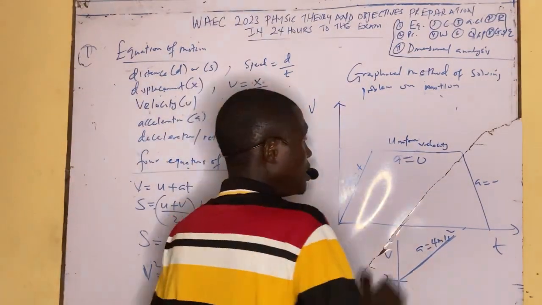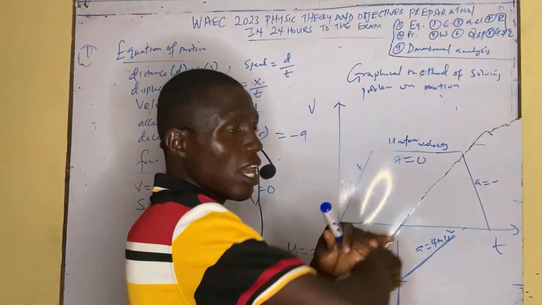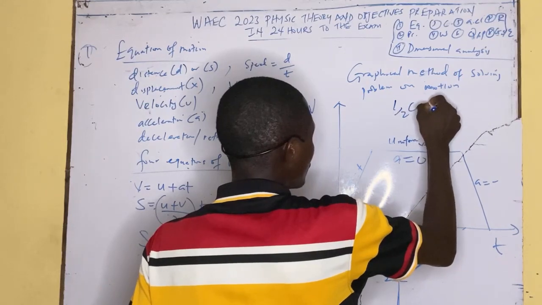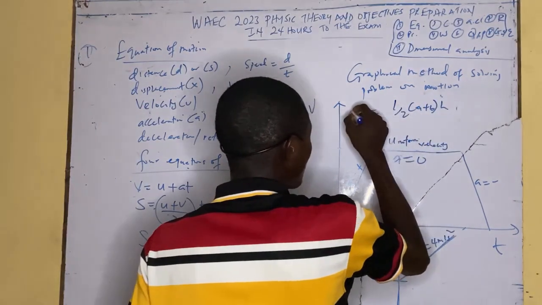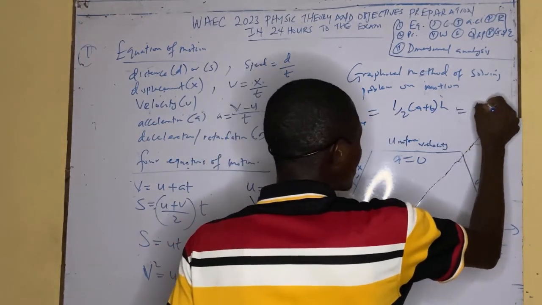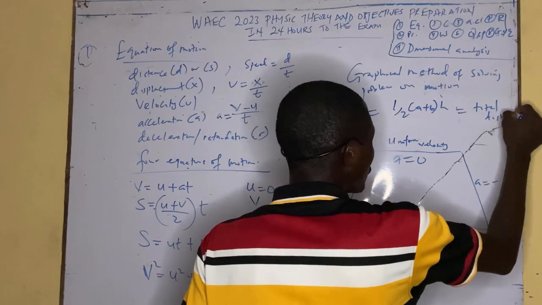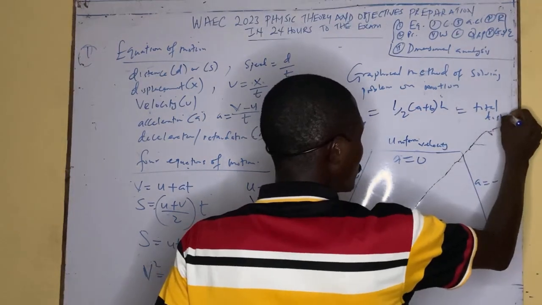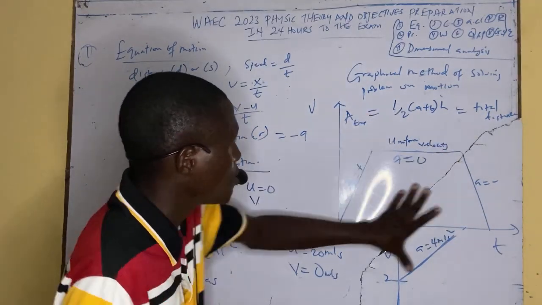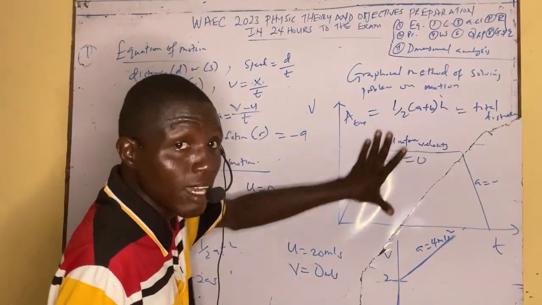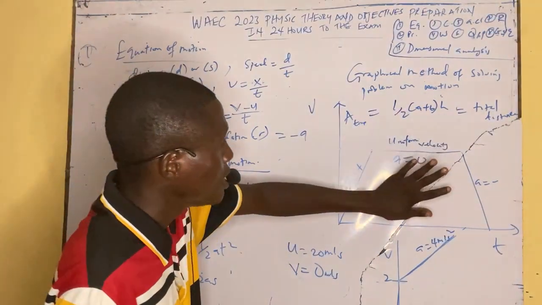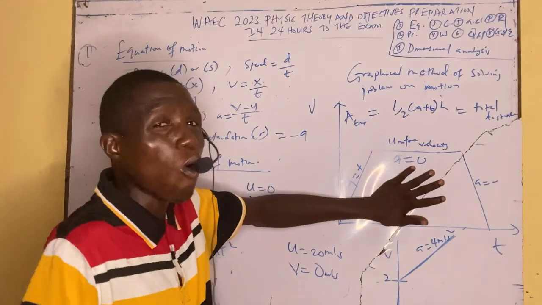For instance, this one is a trapezium. You can easily use half times bracket A plus B, times H. That's the area of a trapezium, which is equivalent to the total distance covered during this journey. Please follow me. Because the area here forms a trapezium. So that's that about the area of the trapezium using the whole shape.